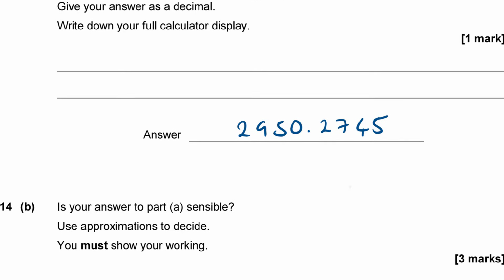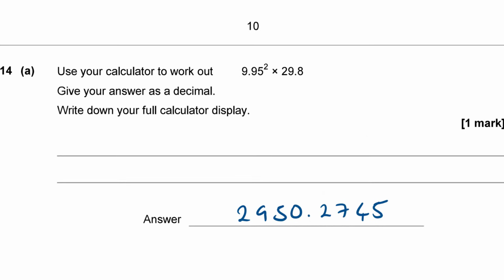So if I look at 9.95, I'm going to round each one of these numbers off to one significant figure. The first significant figure in 9.95 is the 9, which is in the units column. So 9.95 to the nearest unit rounds up to 10. So I'm going to get 10 squared times